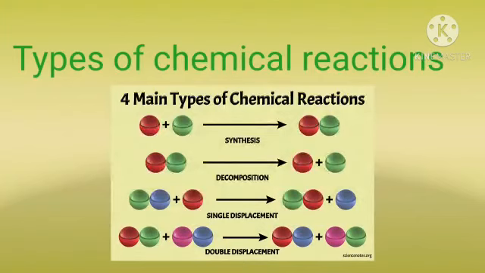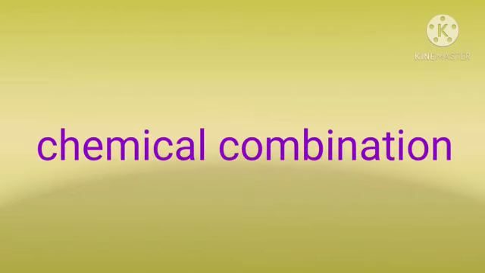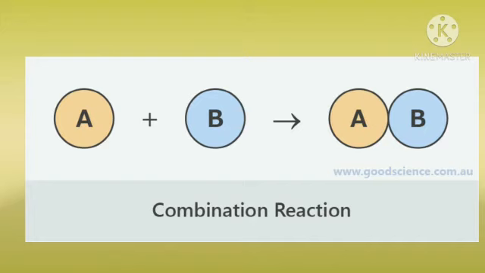Types of chemical reactions: chemical combination, chemical decomposition, chemical displacement, and chemical double displacement. Today in this video, we are going to discuss chemical combination. What is chemical combination? A reaction in which a single product is formed from two or more reactants is called chemical combination. Two or more reactants combine together and form a single product. It is known as chemical combination.